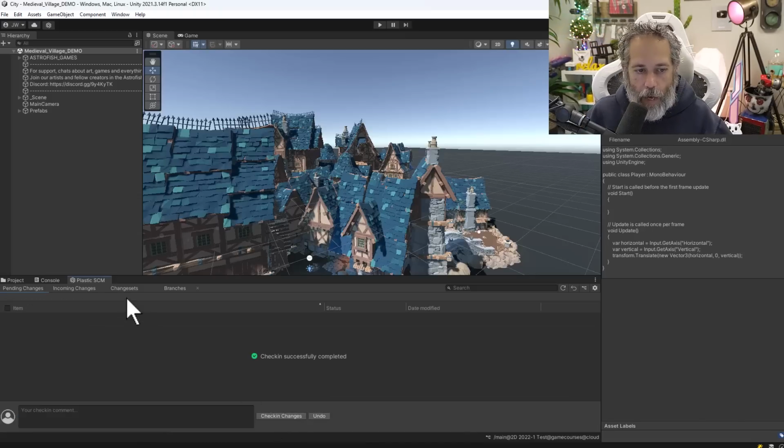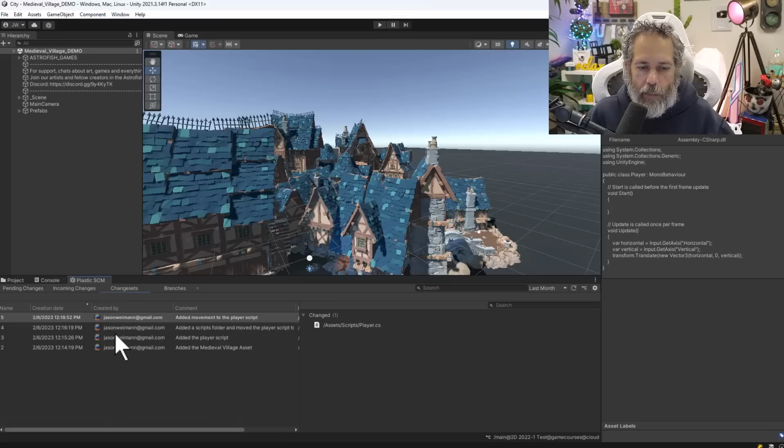And then let's go back to that change set one more time. Let's say that maybe I'm going through here and I really don't like that player script. I'm like, oh, this player script is terrible. I don't like this version of it. I want to go back and undo that. Or maybe it was something worse. Maybe I pulled in a 3 gig art asset pack that I don't necessarily want to have in here. I want to remove it.